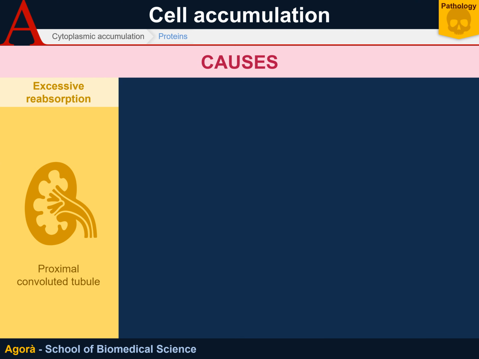Cytoplasmic accumulation may also be linked to proteins. Among the causes of protein accumulation, there is excessive reabsorption, a phenomenon that can be observed when glomeruli lose their selectivity, and consequently, the proximal convoluted tubule has to increase its reabsorption activity. Its cells then have to handle large amounts of proteins. However, this process is reversible.